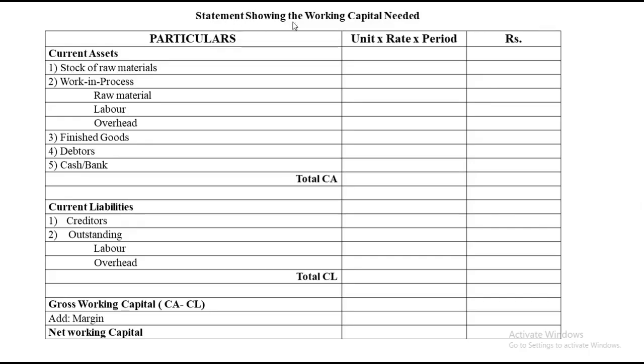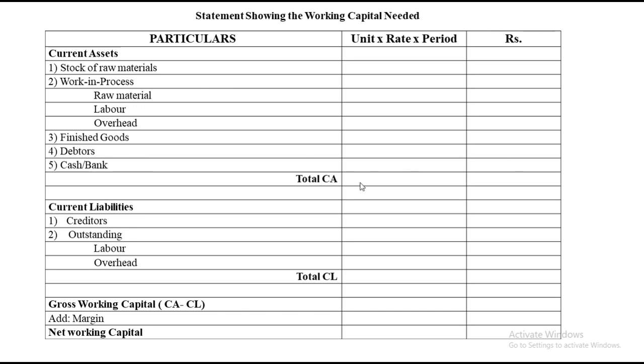Okay, here is a statement showing the working capital needed. We have a column for particulars, a column for the formula, and a column for the amount. Working capital is basically the difference between your current asset and your current liability. Under current asset, there have to be a minimum of these five things: stock of raw material, work in process, under which you have again raw material, labor and overheads, finished goods, debtors and cash. These are the five things that have to be there in your current asset.